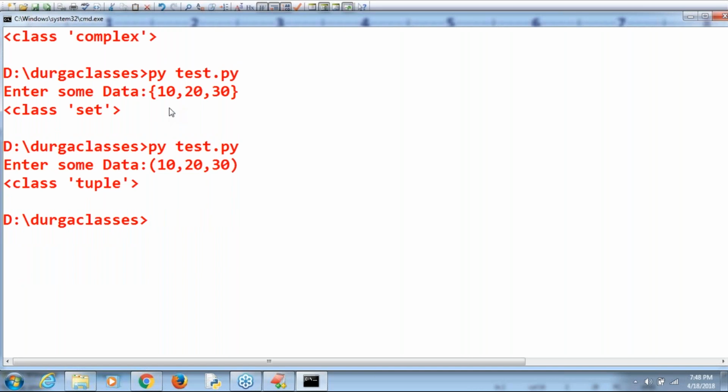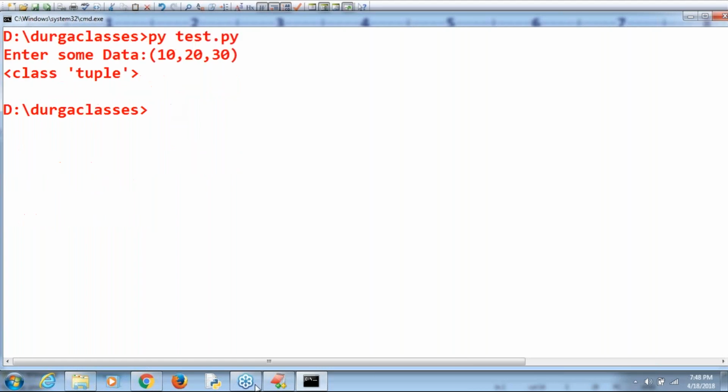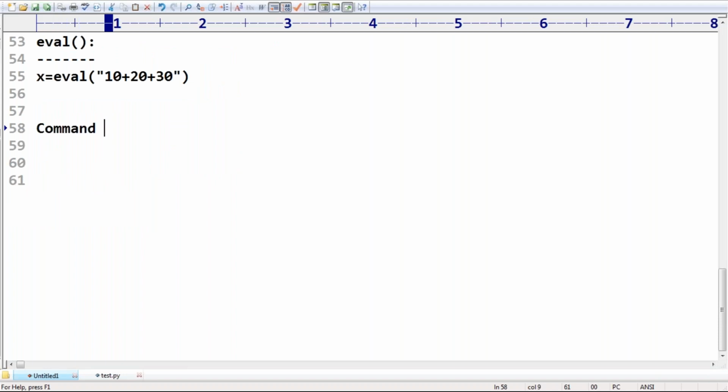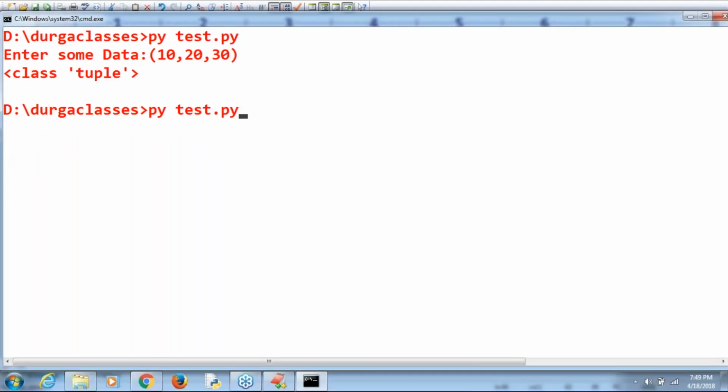That's all, sir. What is the next terminology? Observe, command line arguments. Even in other languages we have command line arguments. Sir, which things are command line arguments? Have a look once. Up to this, I provided enter some data, like 10, 20, 30, and that is dynamic, directly prompting whenever it is asked. But I don't want this one.